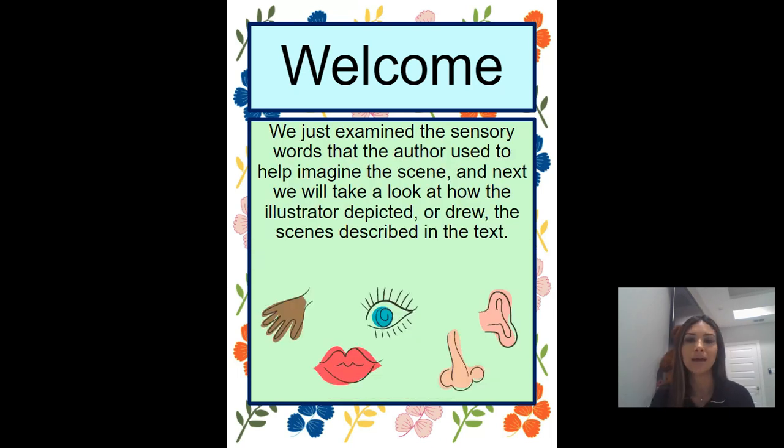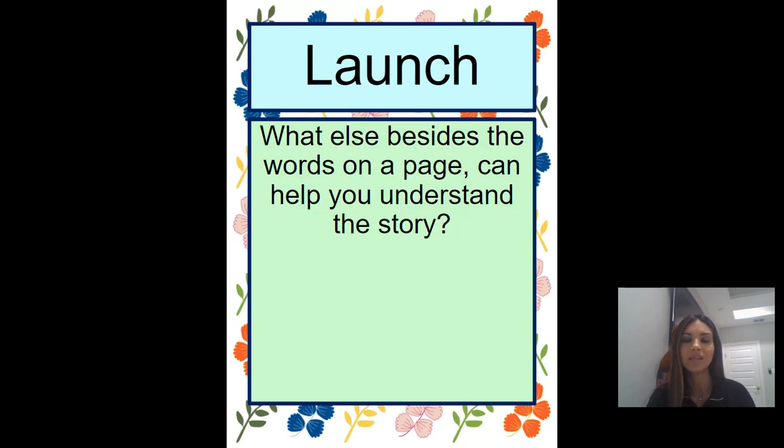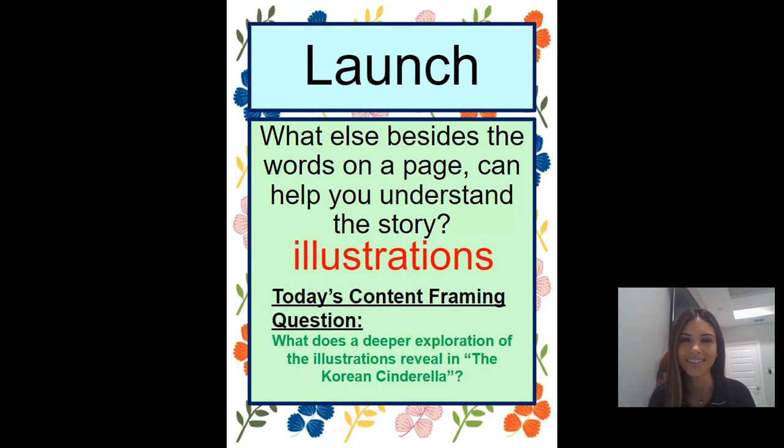Now, we just examined the sensory words that the author used to help imagine the scene. Next, we're going to look at how the illustrator depicted, or drew, the scenes described in the story. What else besides the words on a page can help you understand the story? There are 2 things. Remember, we look at the words and the illustrations. Good job, boys and girls. Today we're doing a deeper exploration about the illustrations, about the drawings.